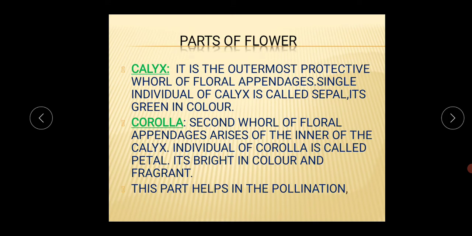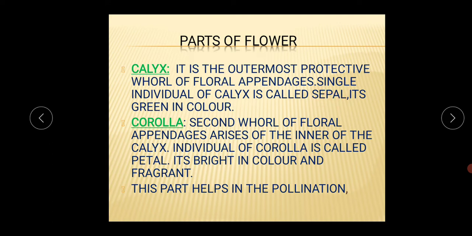The next slide contains the parts of the flower. Now I am going to teach you the parts of the flower. The first part is the calyx. It's the outermost protective whorl of floral appendages. A single individual of the calyx is called the sepal and it's green in color. So this is the first part in the flowering plant's body, called the calyx.